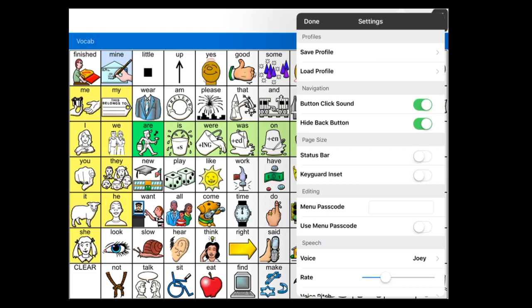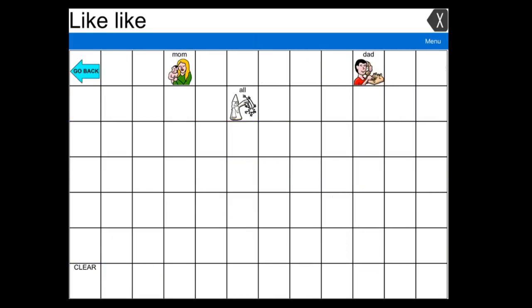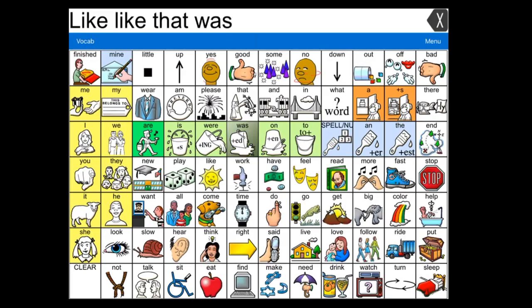The green color indicates the button click is on. The no color indicates the button click is off. Once you choose your preference, select Done. And now, as you can see, there are no button clicks.